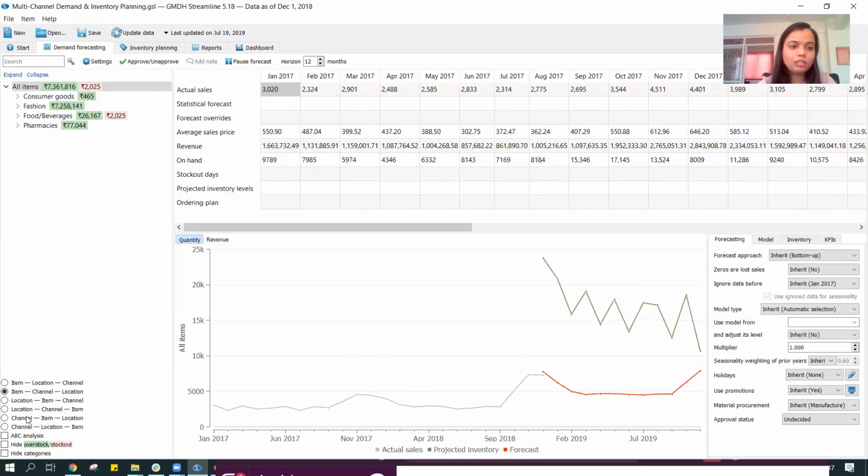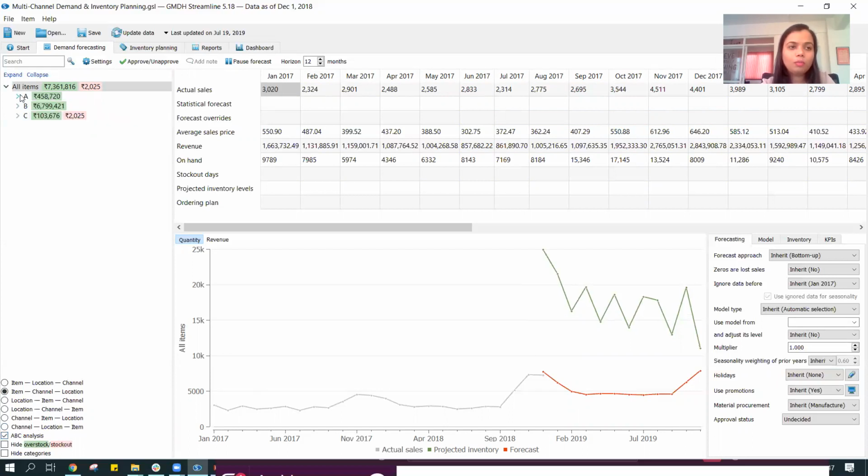Do we want to look at channel first, channel item, and then location first, or do we want to look at channel, location, and item first? Or do we want to look at the location, item, and channel first, or do we want to go with this approach where we want to monitor the channel? And on top of it, we can classify the product into ABC as well, which is really powerful information.